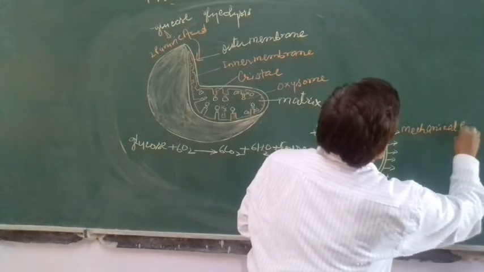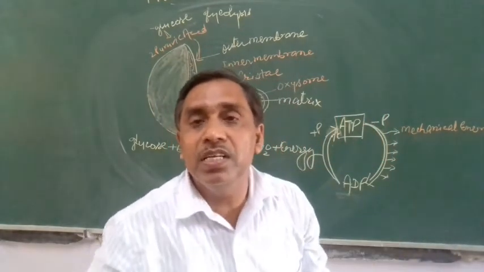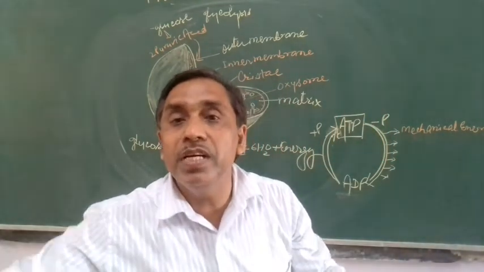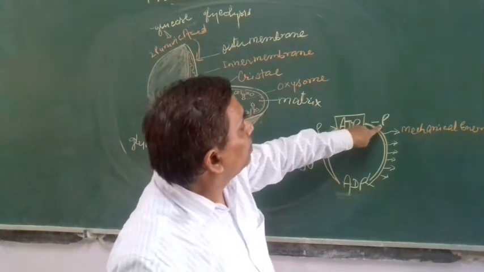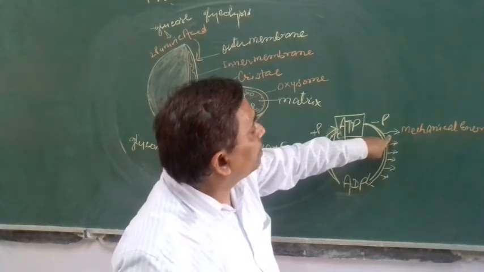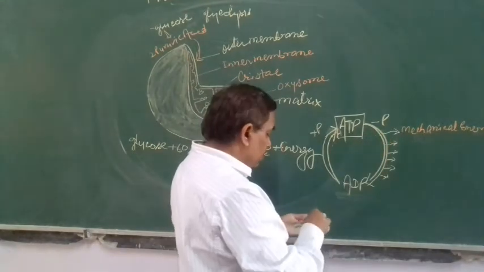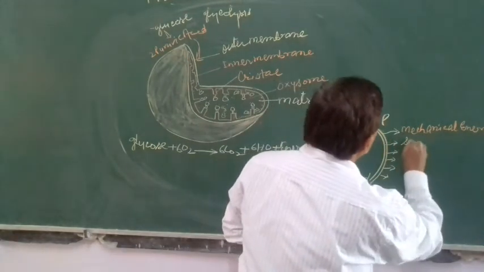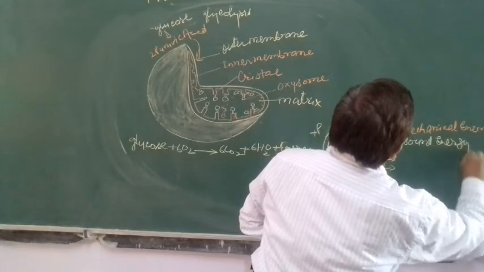Mechanical energy to do work. Suppose we are working, we are writing, we are moving, we are doing exercise. This ATP releases one phosphate, releases energy, gets converted into ADP, and this energy gets converted into mechanical energy to do work. Some amount of energy gets converted into sound energy.